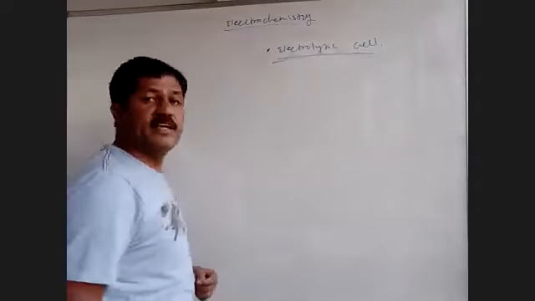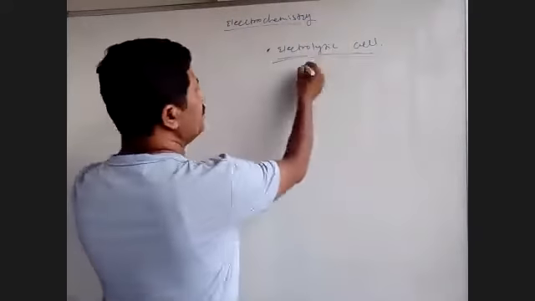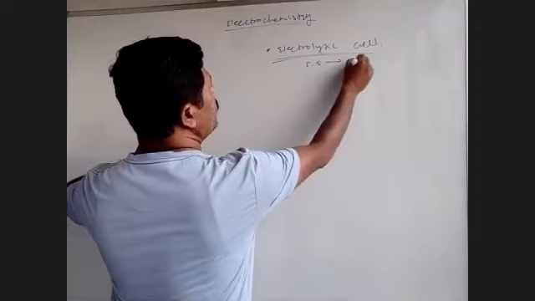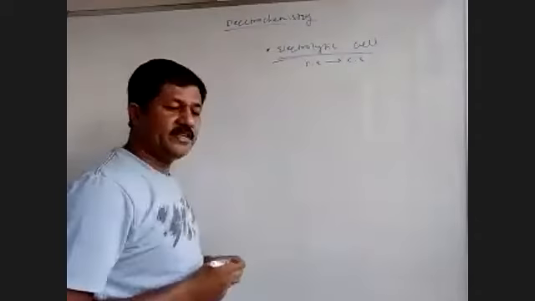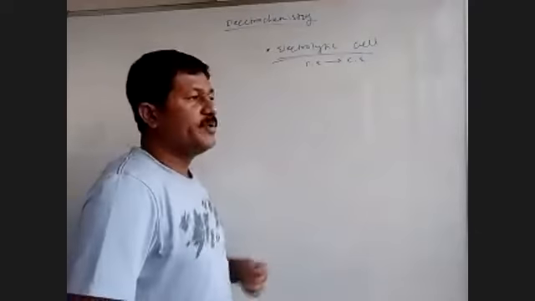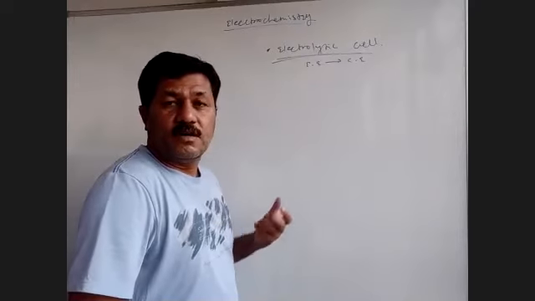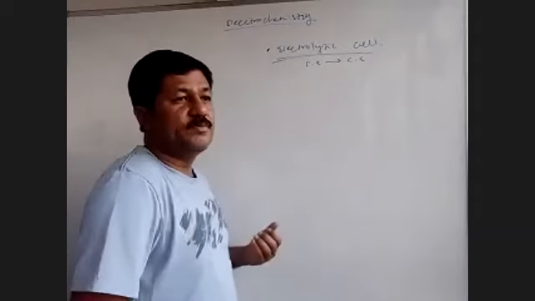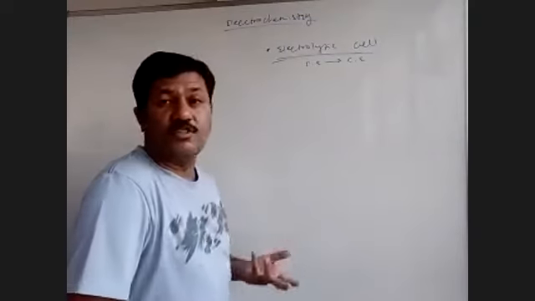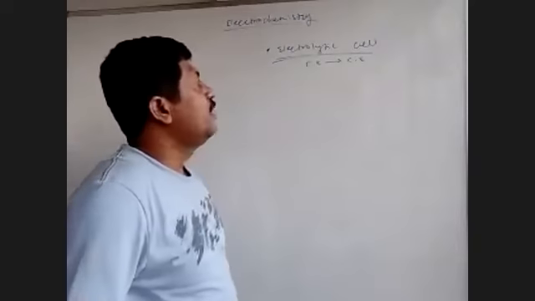As I stated, the electrolytic cell is a cell which converts electrical energy into chemical energy. This is the device which converts electrical energy into chemical energy, and the process is called electrolysis.